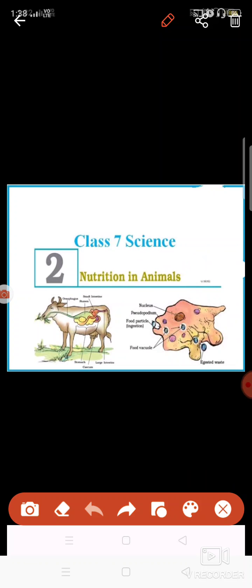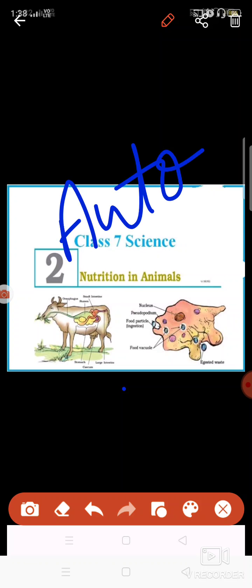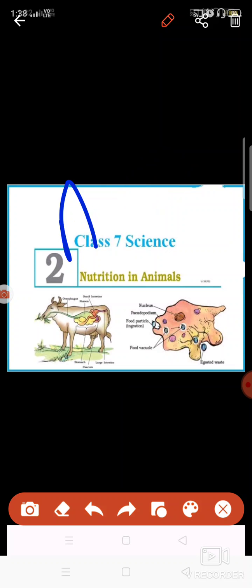And in this chapter, we will basically discuss the nutrition which is found in animals only. In our first chapter, I told you about the nutrition present in plants. As we know, plants are autotrophic, they can synthesize their food, but animals cannot synthesize their food. That is why they are heterotrophic. All animals are heterotrophic.